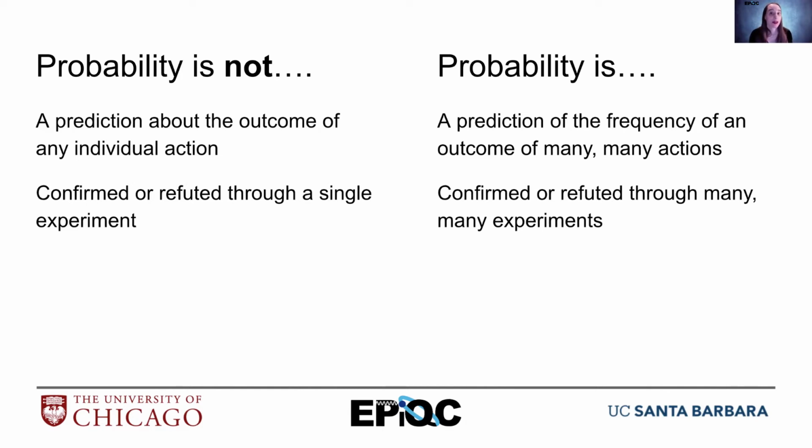Likewise, I can't tell whether a prediction, a probability, was correct by the outcome of a single one. If I say that it has 99% probability of something happening, so there's a 99% probability of rain at 10 a.m., and then there isn't rain, does that mean that my probability was wrong? Well, no, this could have been the 1 in 100 that didn't have rain. So we can't tell whether a probability is accurate by just looking at a single trial. We actually would have to do many, many, many identical trials or experiments and see the outcomes of many, many of them to see if our probability was correct.